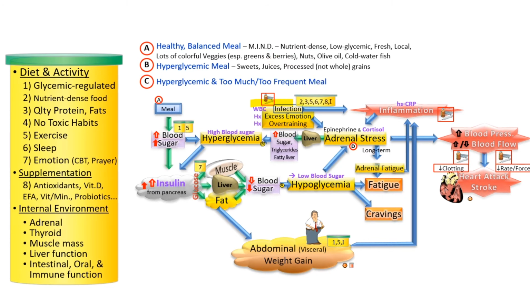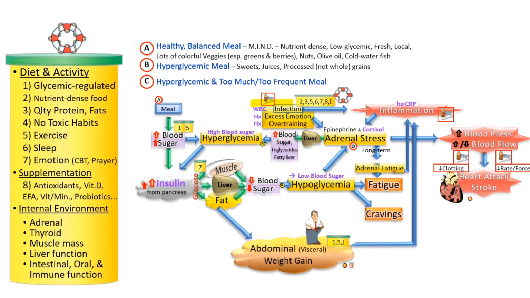So, what can you do naturally? There are a number of natural approaches you can take. These are life-saving as well, but they're more long-term and slow to work, but they have only beneficial side effects when done right. So we have our little Play-Doh can with all sorts of diet, activity, supplementation, and internal environment. In this case, I've listed almost all of them as interventions for infection, excess emotion, overtraining, ultimately sources or solutions for the adrenal stress overall. Number 2, nutrient-dense foods. Number 3, quality proteins and fats. I'll give you a little idea what some of these do.